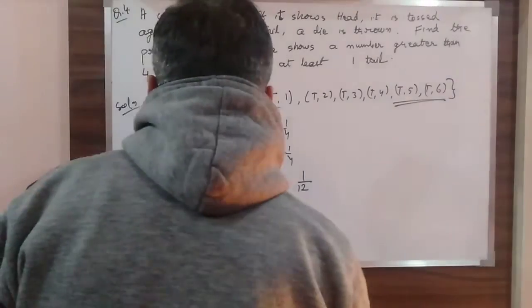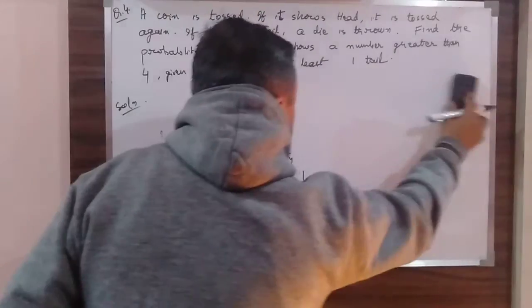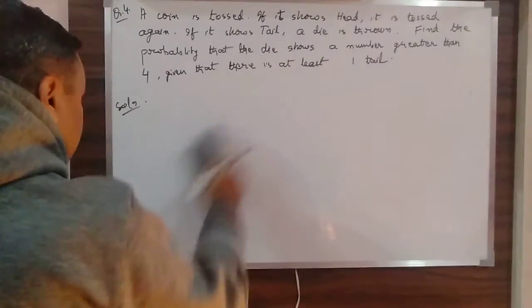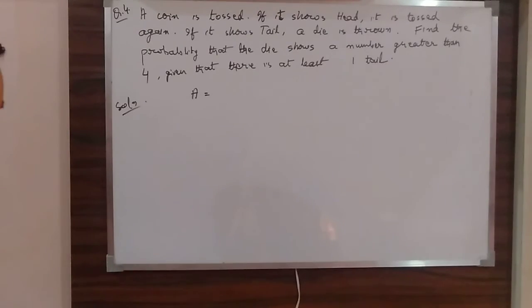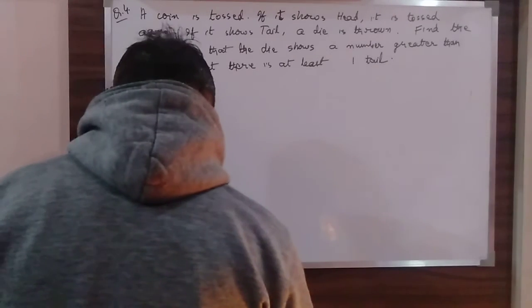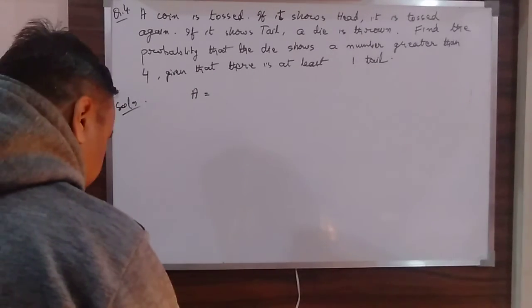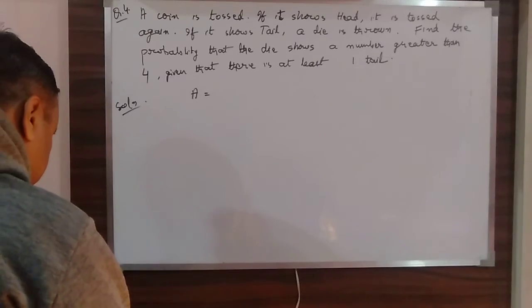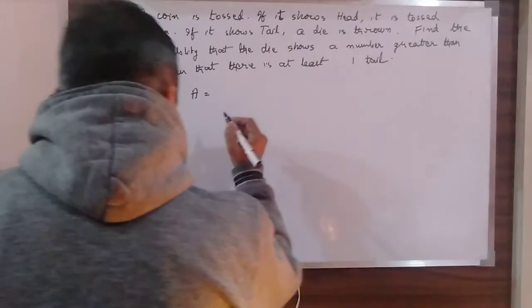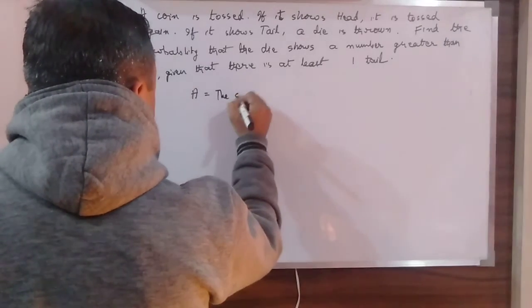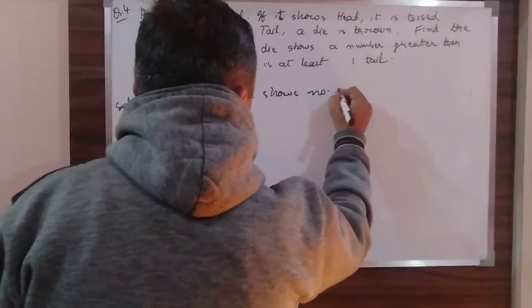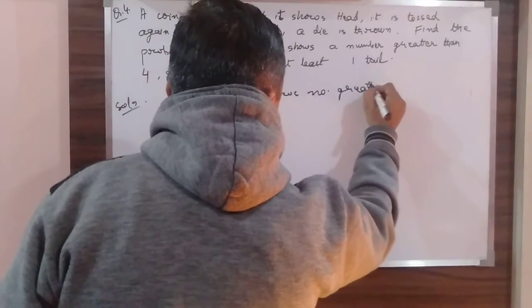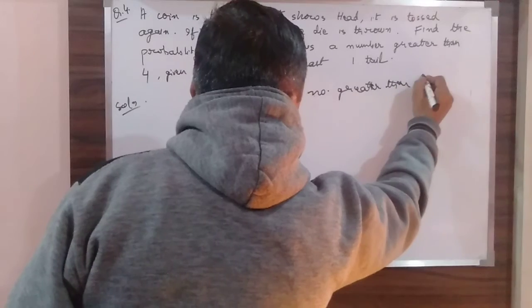So now, first I will take A as the event that the die shows a number greater than 4.